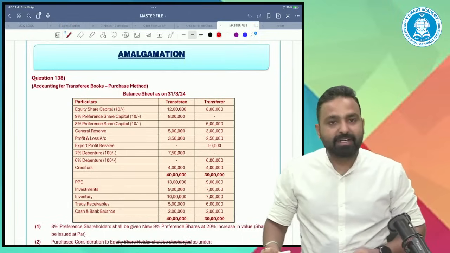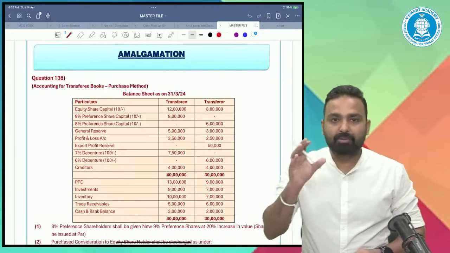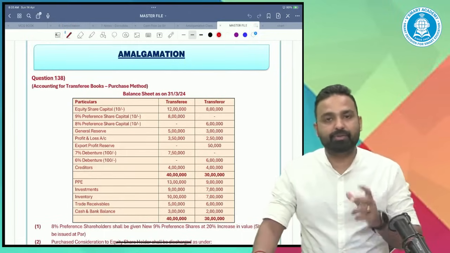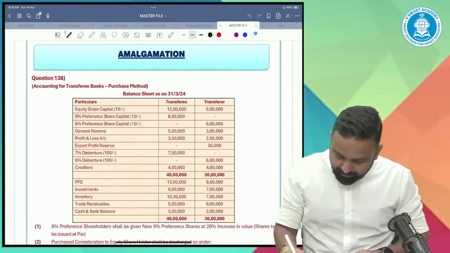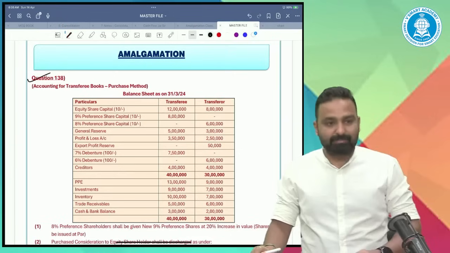And if you have any doubts, you can accumulate these doubts, and you can ask me your doubts after completion of these 2 questions. All right. So let's start. Question number 138.